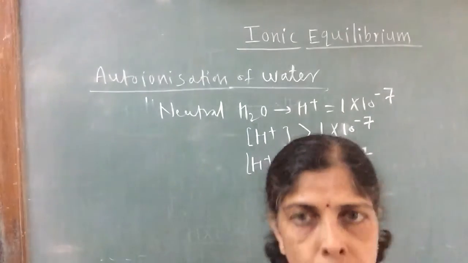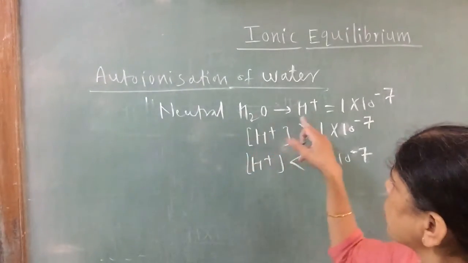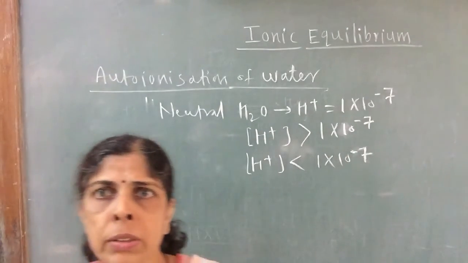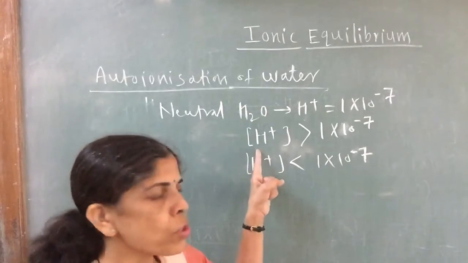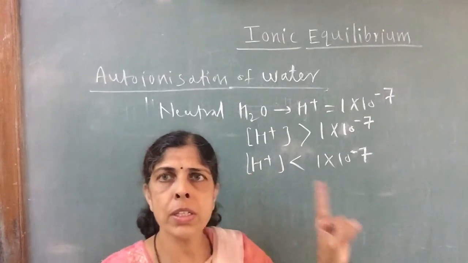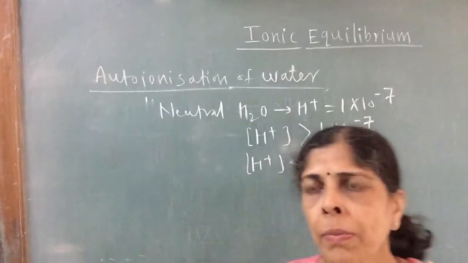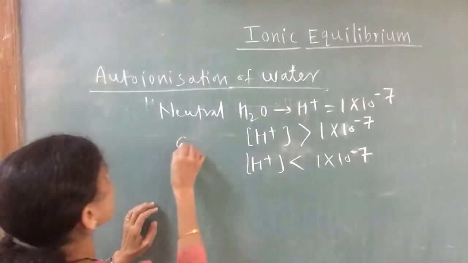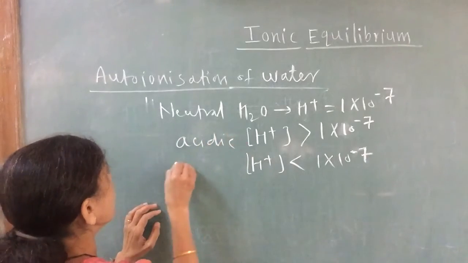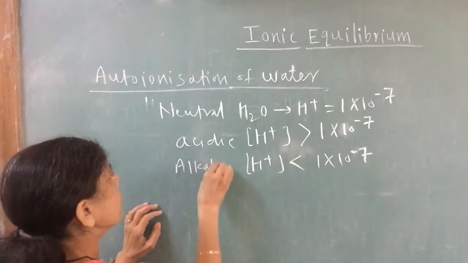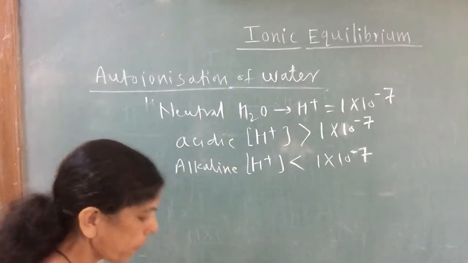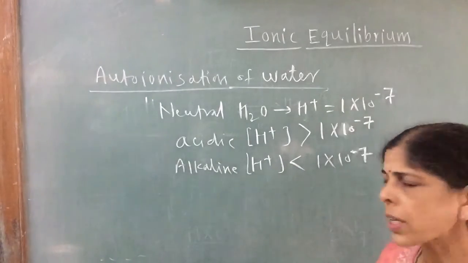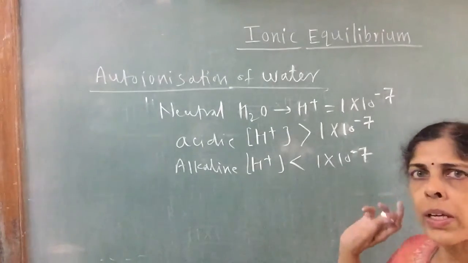For a neutral solution, H plus ion and OH minus ion concentration is equal to 1 into 10 raised to minus 7. For an acidic solution, the H plus ion concentration is greater than 1 into 10 raised to minus 7, and in case of an alkaline solution, the concentration of H plus is less than 1 into 10 raised to minus 7, means the concentration of OH minus ions is greater than 1 into 10 raised to minus 7.